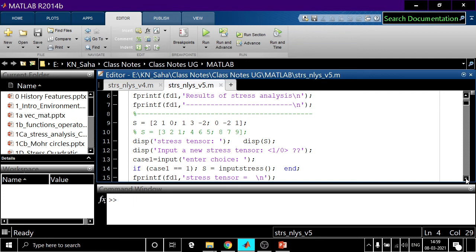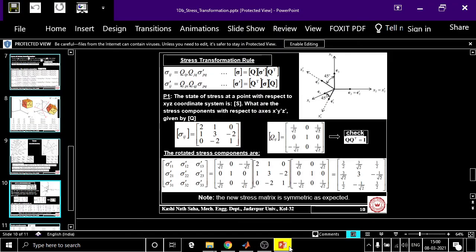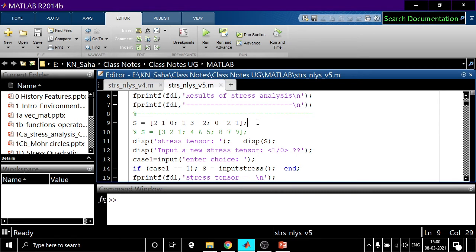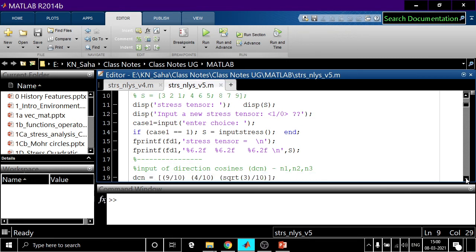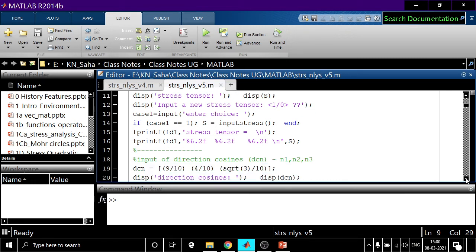Now you see here, this was our previous state of stress matrix, and now this particular one is taken from this problem, 2.10.13 minus 2, whatever was given here. Next, the direction cosine part, we are not carrying out that operation, let us not focus on that.